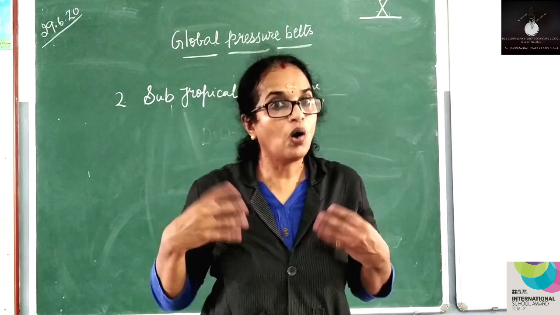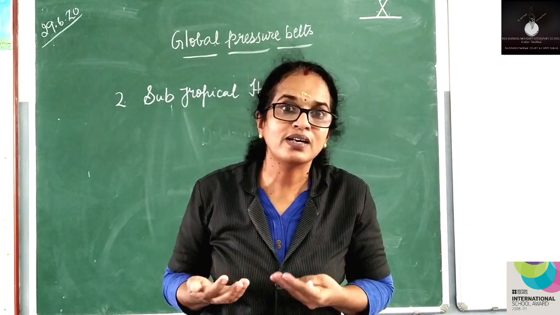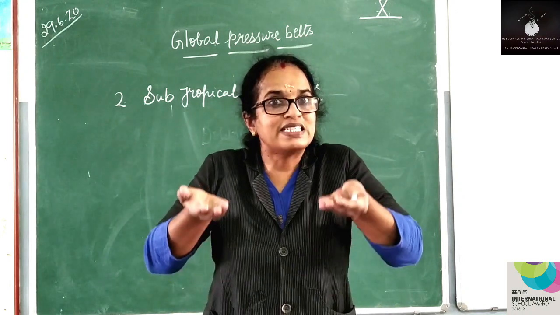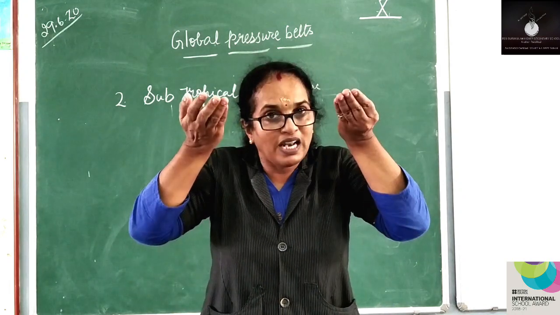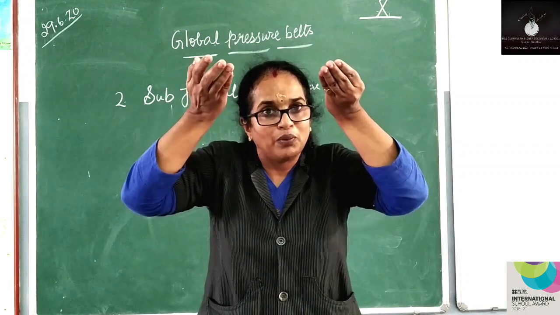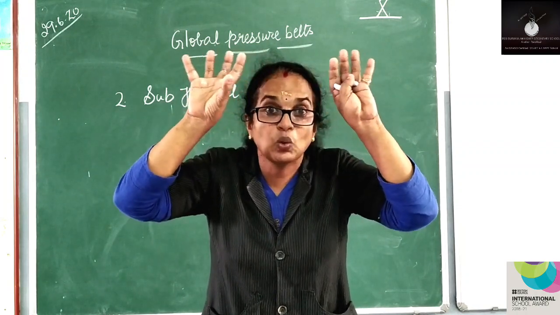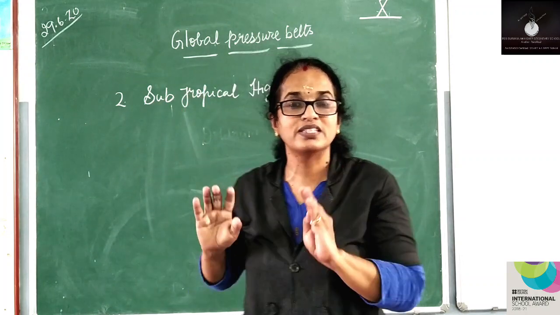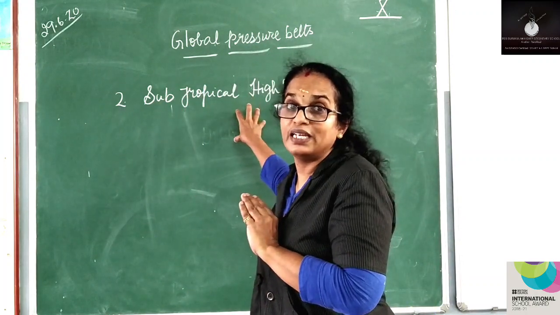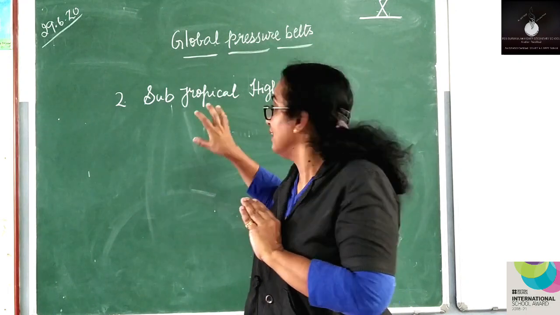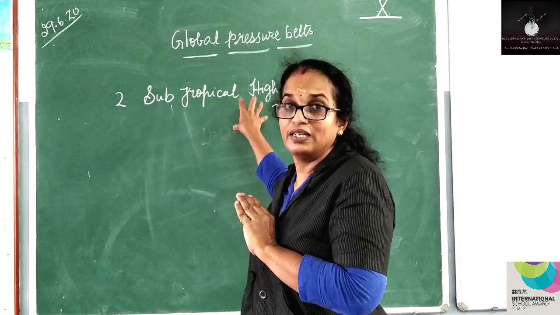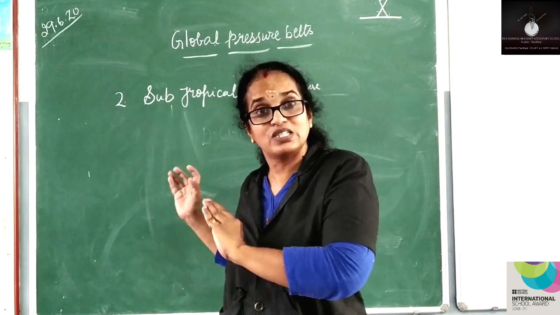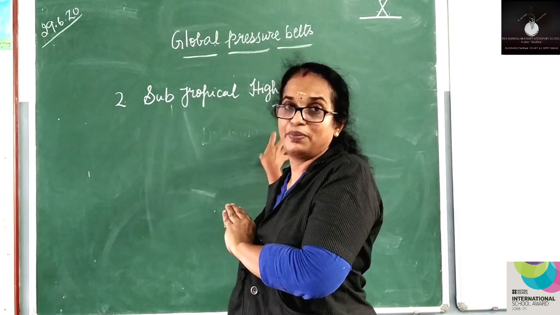That is, the hot air from the equatorial low pressure will be rising up, and once it cools due to the rotation of the earth, it will be subsiding in the subtropical zone. That is why this belt is called the high pressure belt.